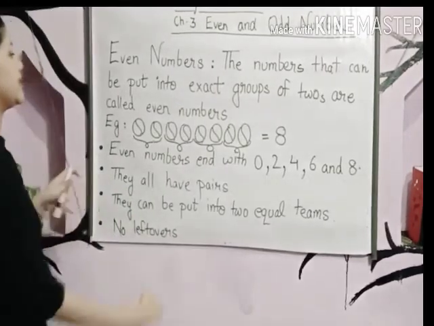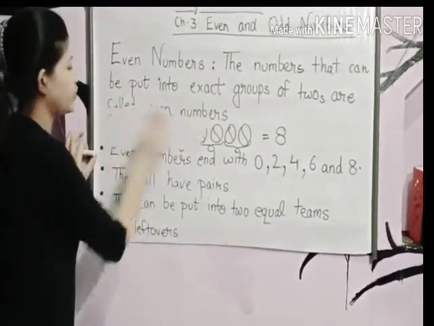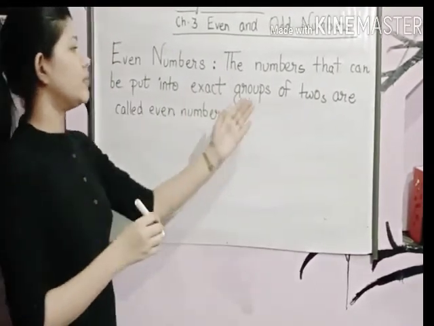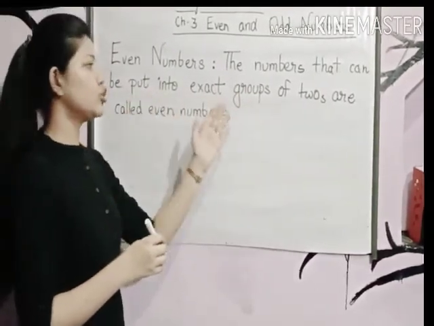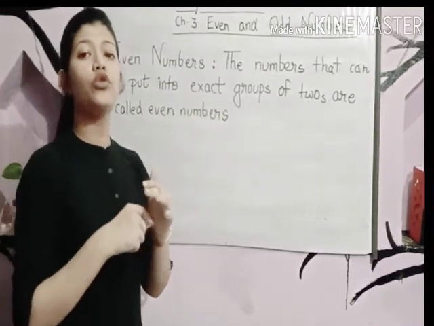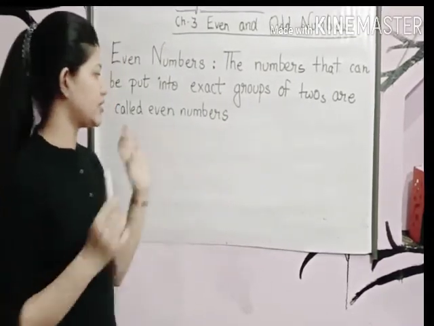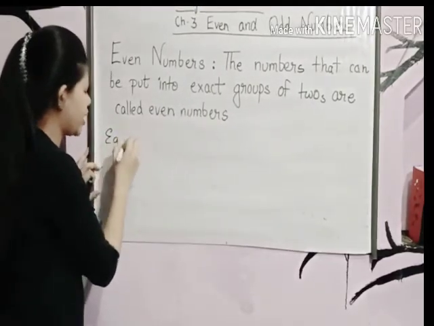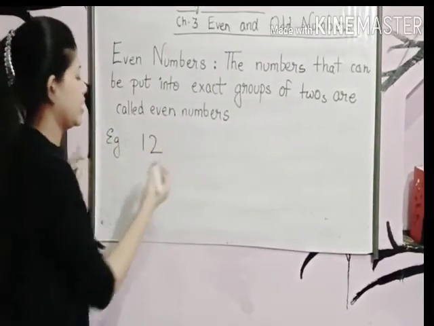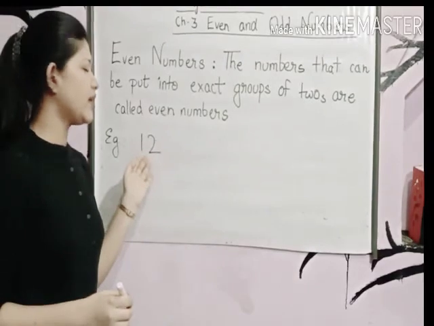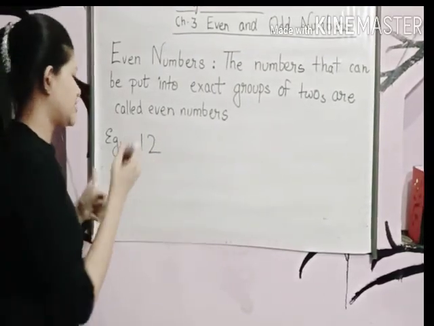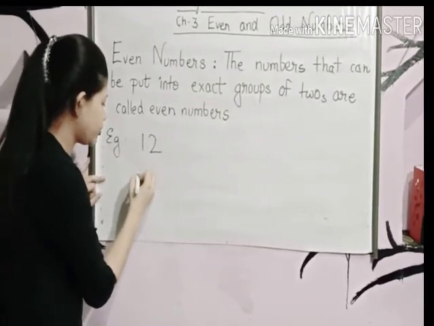Now, students, let's learn these points one by one in brief. Let's start from the first point. The numbers that can be put into exact groups of twos are called even numbers. This we have learned. Let's take one more example. If I give you the number 12, can we make groups of twos of this number? Let's see. Let's draw 12 kites.